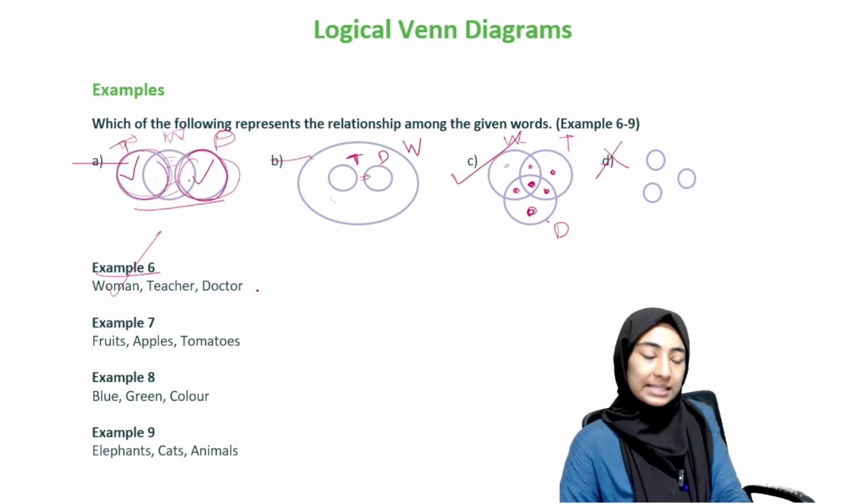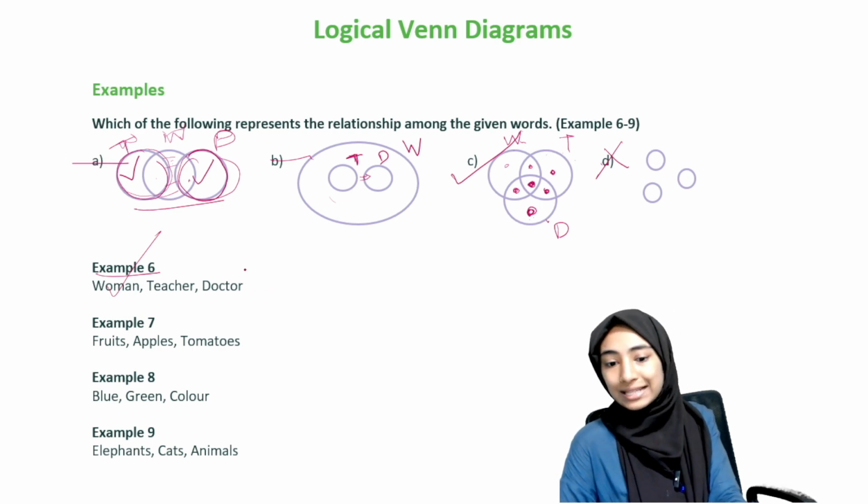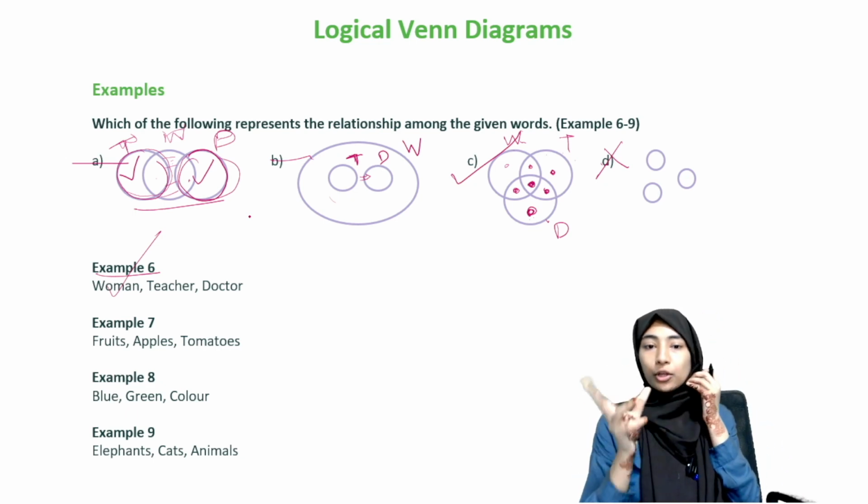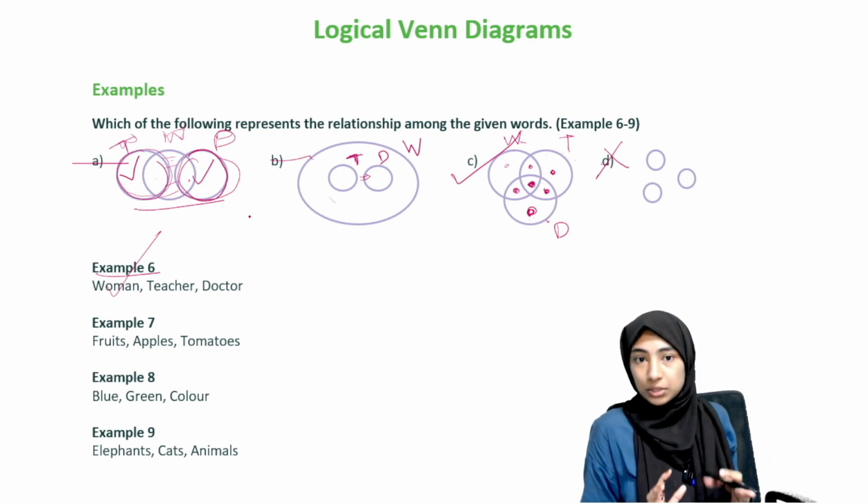Now example 7. Fruits, apples, tomatoes. So here, when you see fruits, apples, tomatoes, what do you get? You know that both apples and tomatoes come under fruits, right?